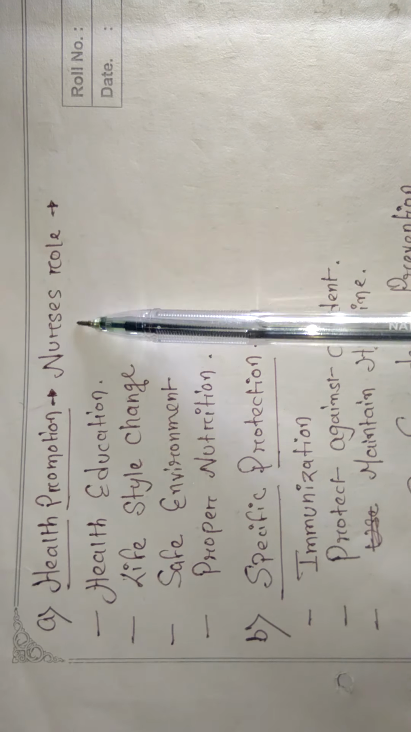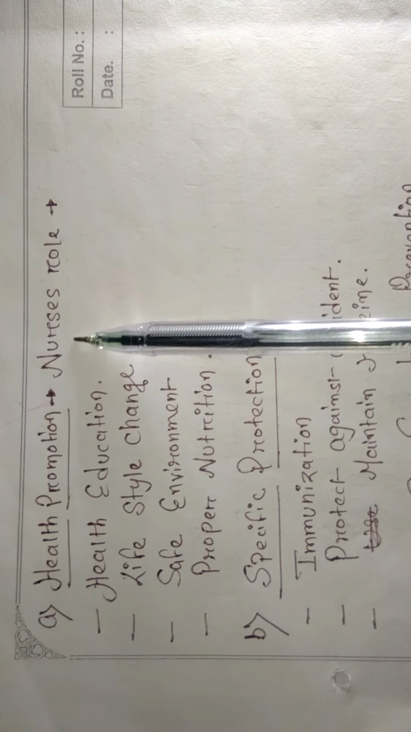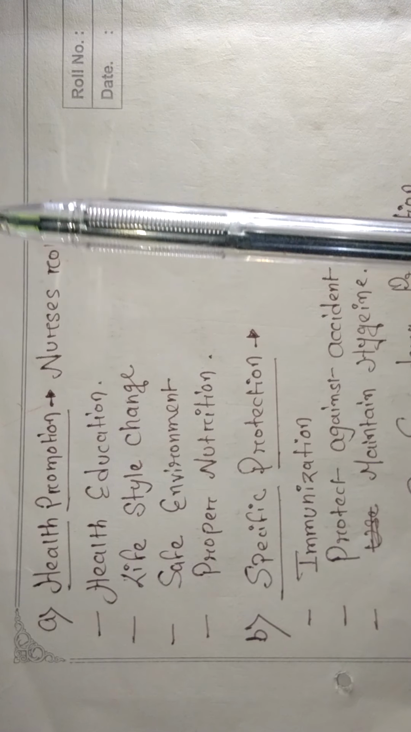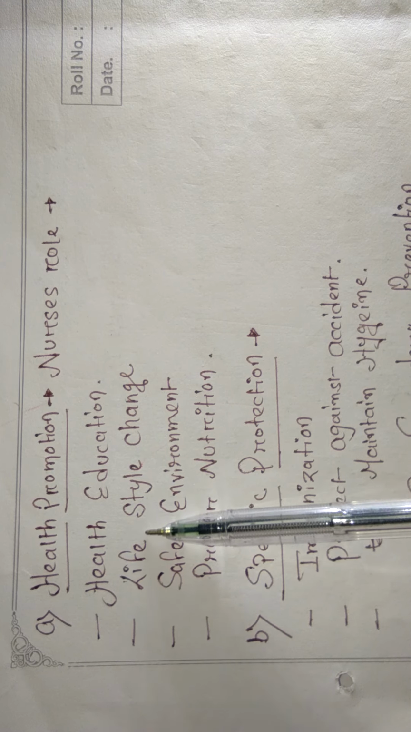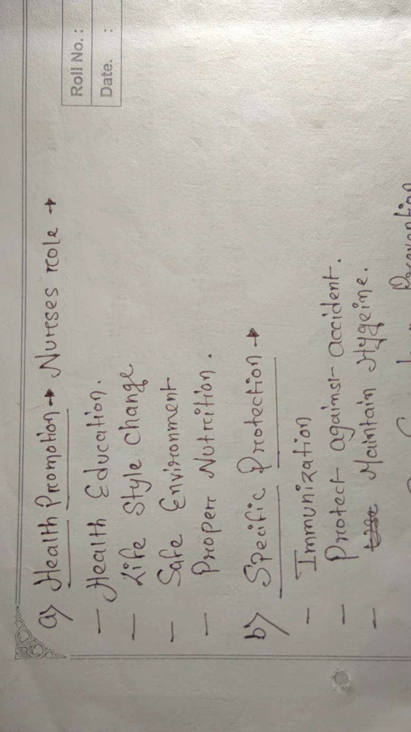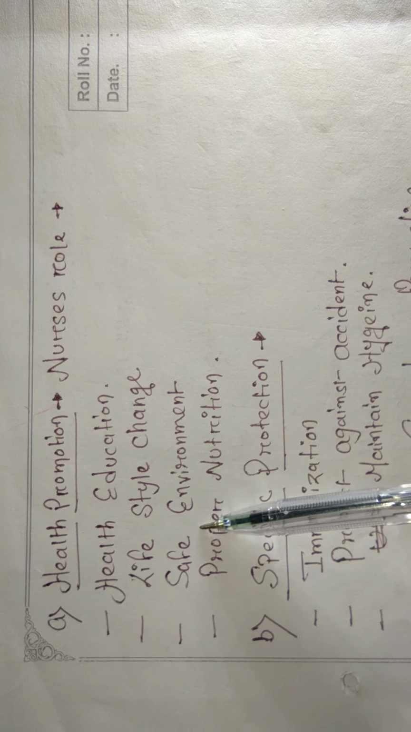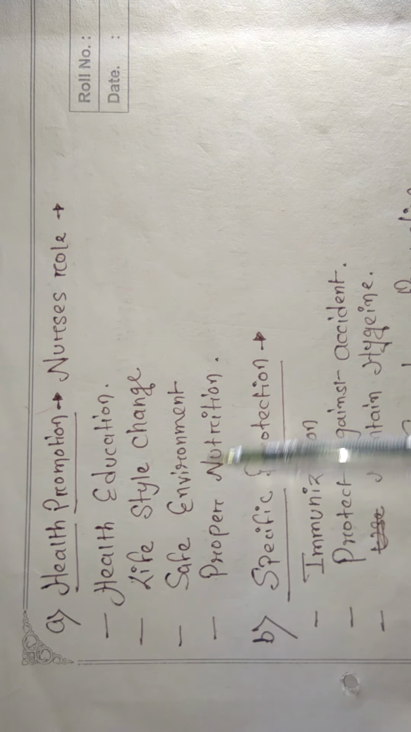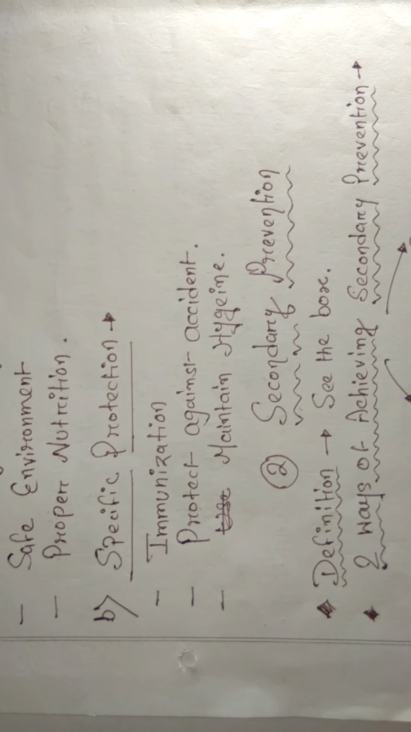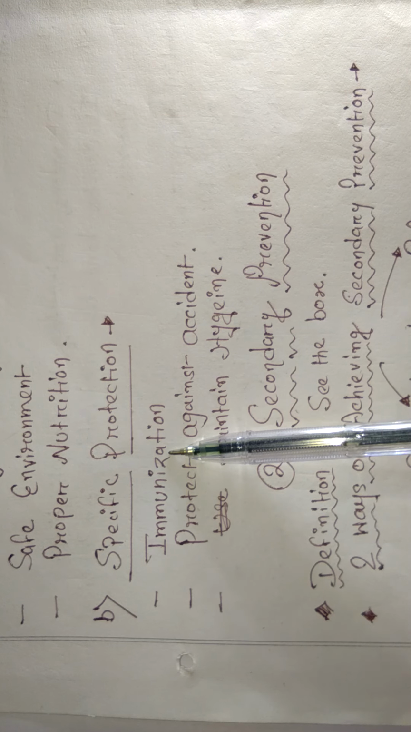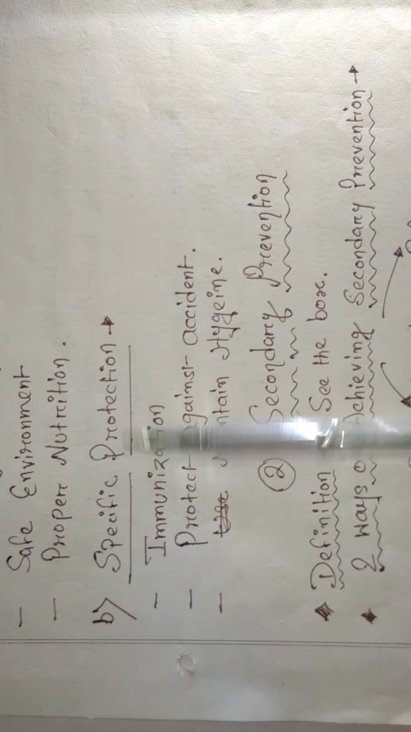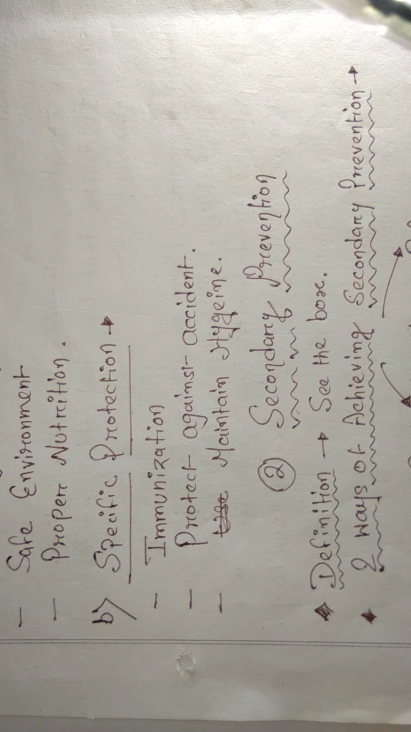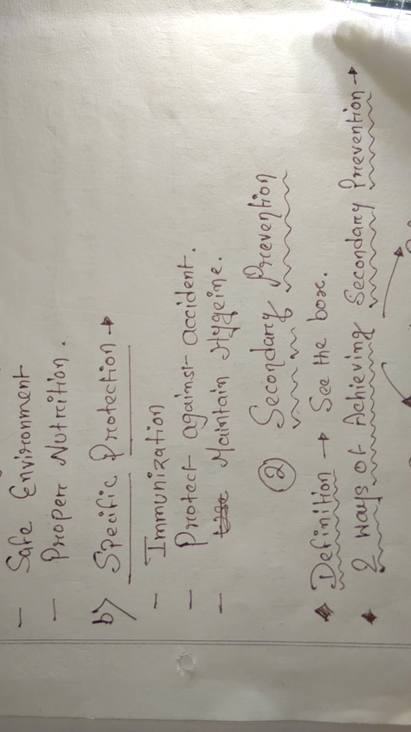A is health promotion. What is the nurse's role, the nurse's responsibility? First is giving health education and lifestyle change. By giving them health education we will change their lifestyle, safe environment and proper nutrition. Specific protection: immunization, protection against accidents, maintaining hygiene. Like that we can give them specific protection. I hope it's clear. And the secondary prevention, I will explain in my next video.